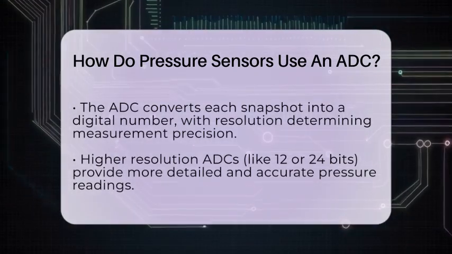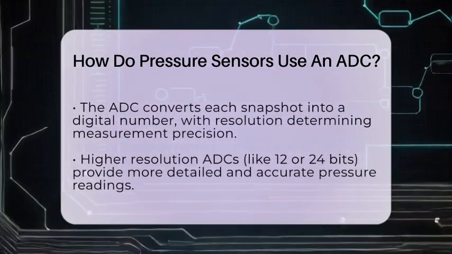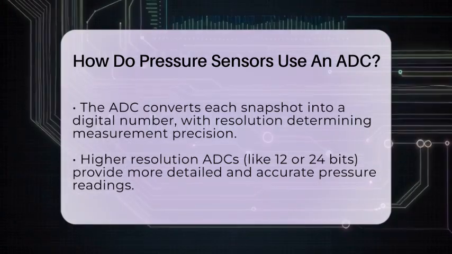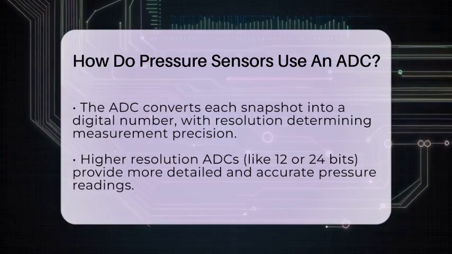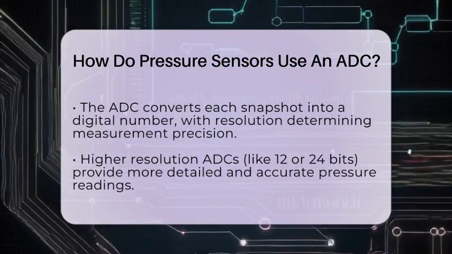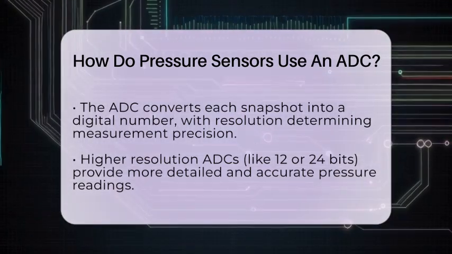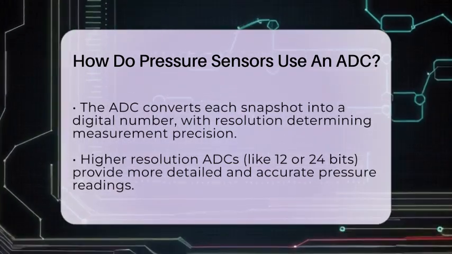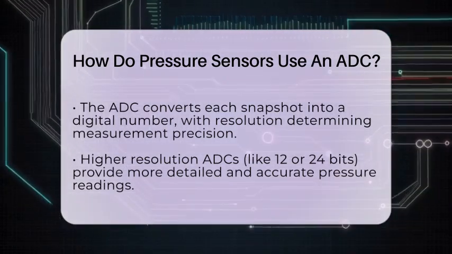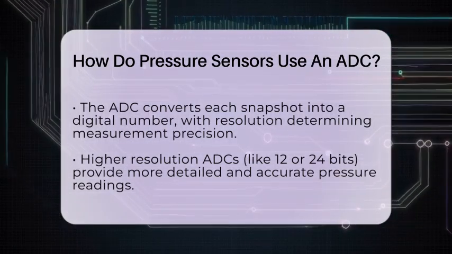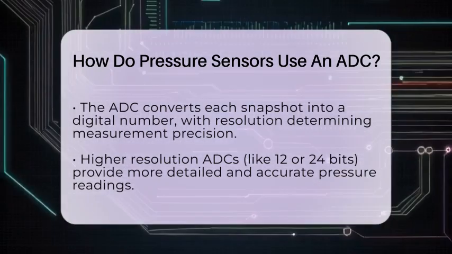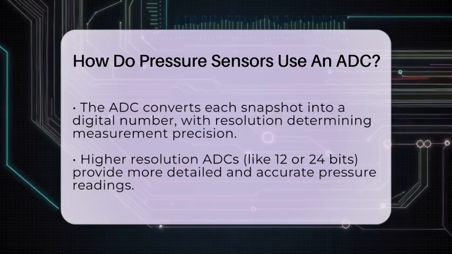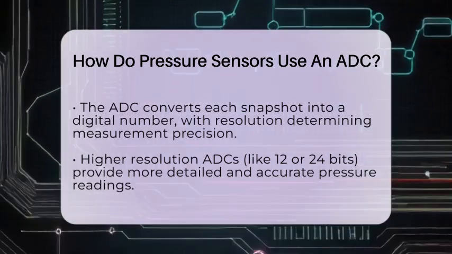After the ADC converts the analog voltage into a digital number, the microcontroller or digital processor takes over. It reads the number and uses formulas or calibration data to translate it into real pressure units like pounds per square inch, bars, or pascals. This step accounts for sensor inaccuracies, offsets, and nonlinearities, making the measurement more accurate.